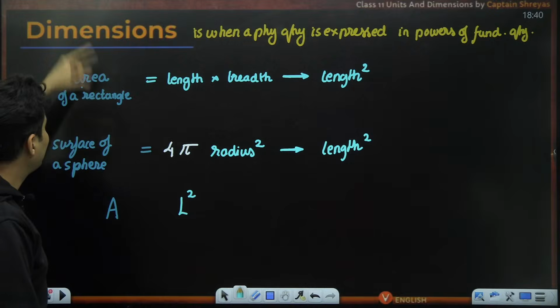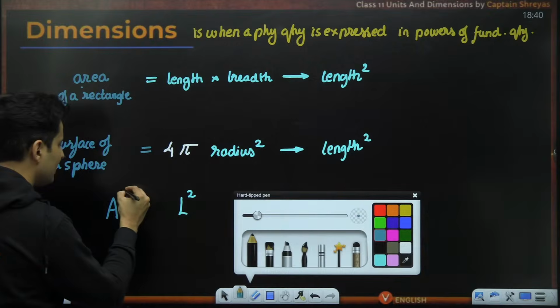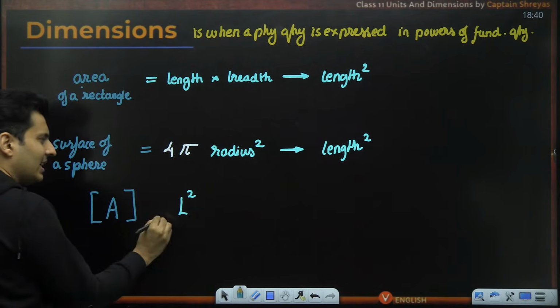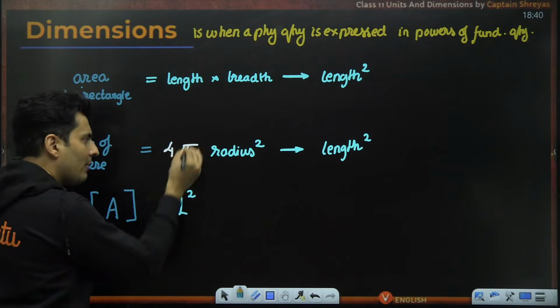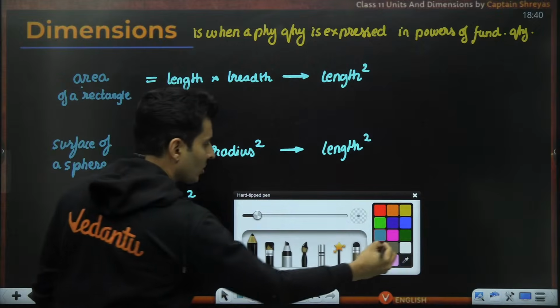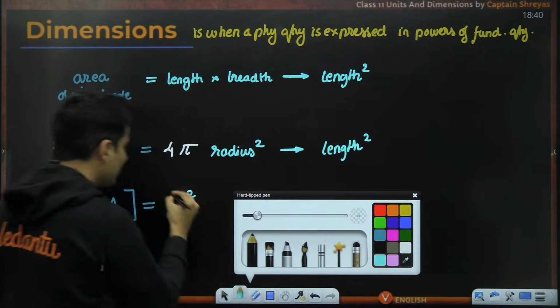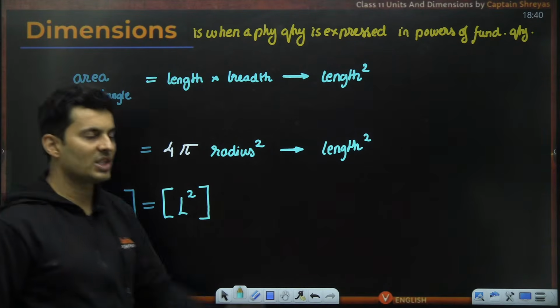Now, what is the symbol for dimension? The symbol that we use for dimension is this. So when I say this, it means I'm just interested in what fundamental quantities it is dependent on. I'm not interested in these numbers. So the dimension of A is nothing but L square.